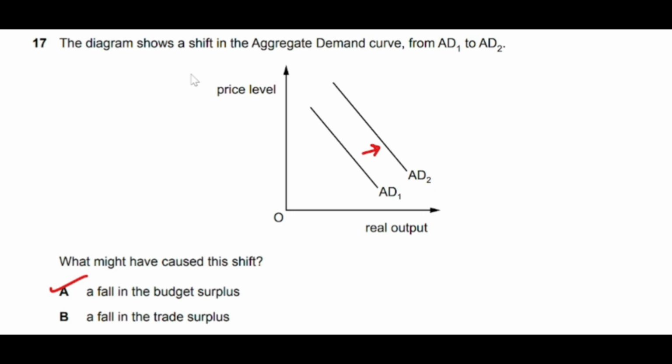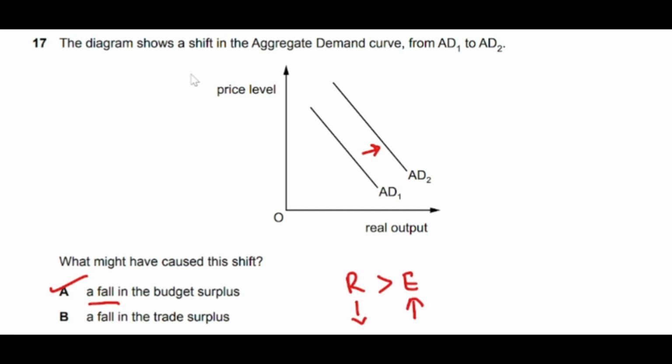Budget surplus means government revenue is greater than government expenditure, and a fall in the budget surplus means we are decreasing revenue through taxes and increasing government spending.